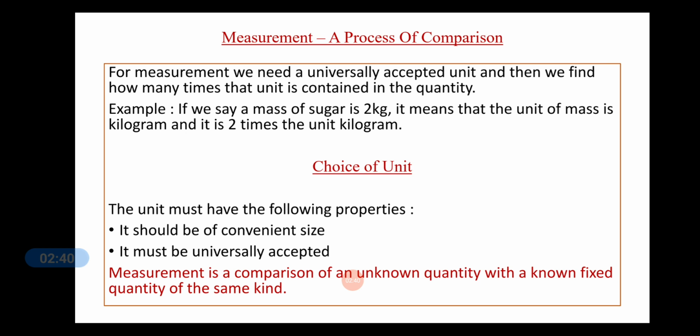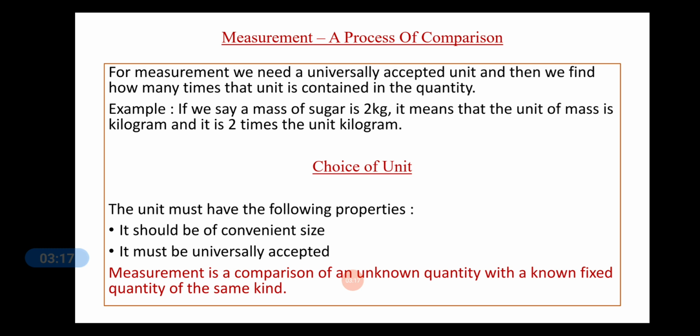If we say the mass of sugar is 2 kg, what does this 2 kg represent? It means that the unit of mass here is kg, that is kilogram. And how many times are you using this unit kilogram? 2 times. So here 2 kg represents a numerical value which is 2, that is the number of times the unit is used, and kg is the unit of mass.